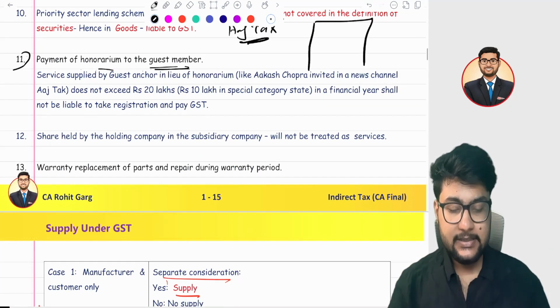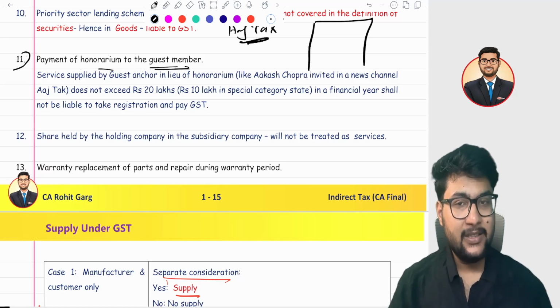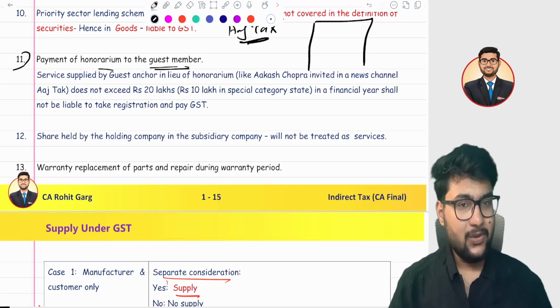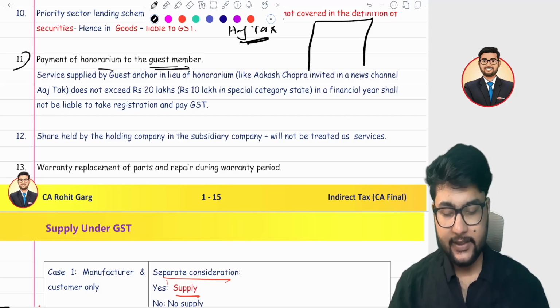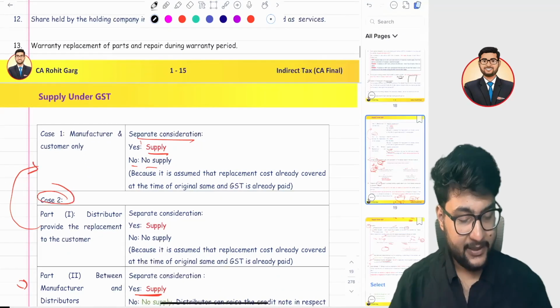The 12th point is very easy. If any shares are held by the holding company and subsidiary company, first of all shares are part of securities. They are not treated as services. I hope it is clear. 13 is a very interesting question, and it's a very practical topic.